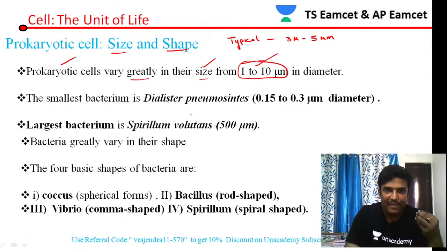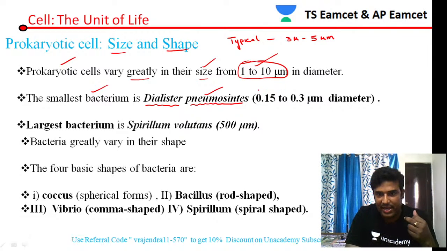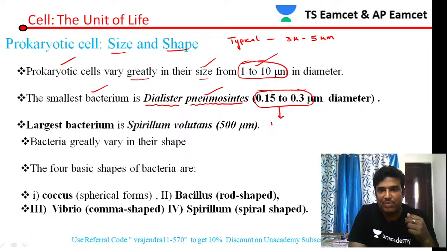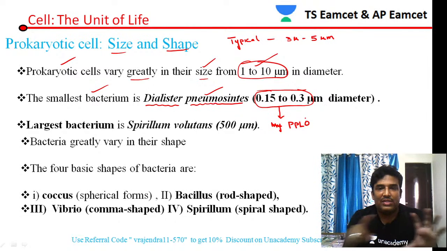The smallest bacteria is called Dialister pneumosintes. It is the smallest one, ranging between 0.1 to 0.3 microns. In our NCERT textbook they write about the smallest bacteria like PPLO, pleuropneumonia like organisms. That PPLO also belongs to this Dialister group only.